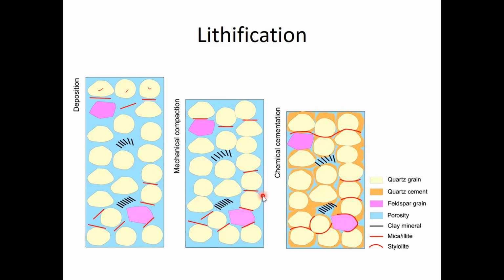Then the final step is cementation, where minerals, in this case quartz crystals, precipitate out of the water, and those crystals grow together, interlocking the grains of sediment, cementing it together, going from an unconsolidated, loose sediment to consolidated sedimentary rock. That's the process of lithification.